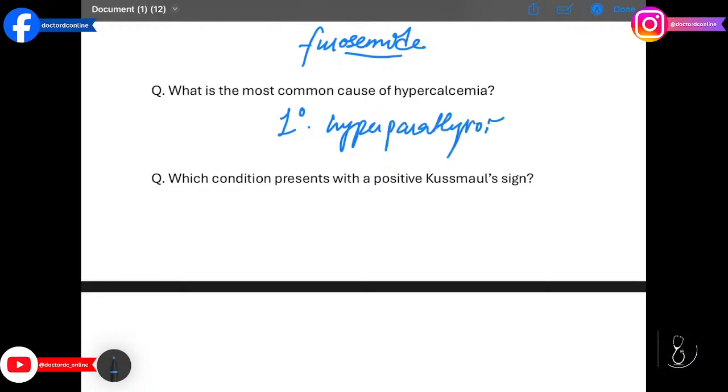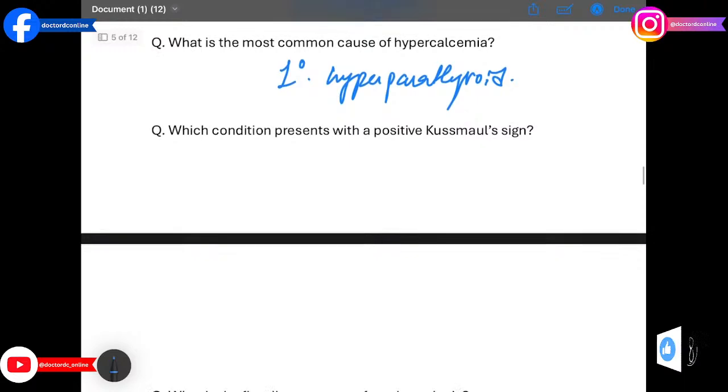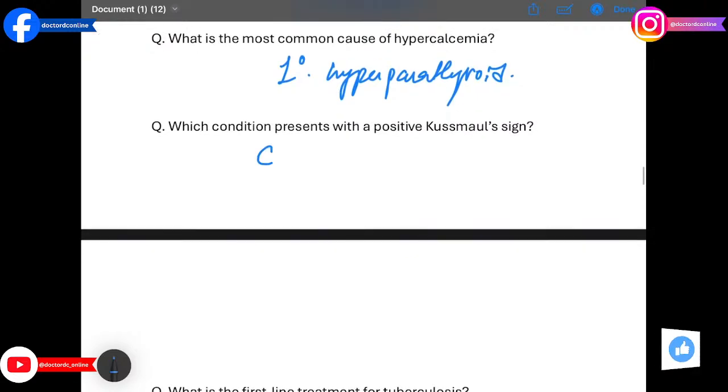The next question we have which condition presents with a positive Kussmaul sign? The answer is constrictive pericarditis. Failure of jugular venous pressure to fall during inspiration indicates pericardial restriction.